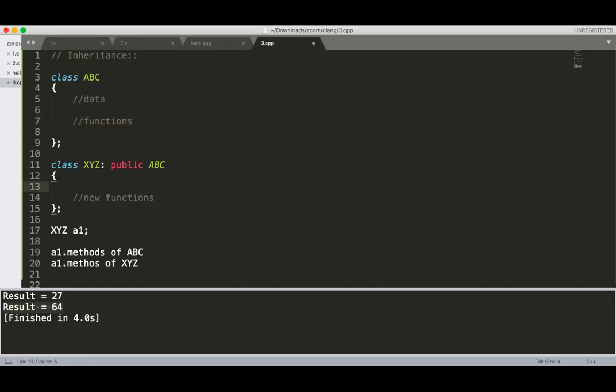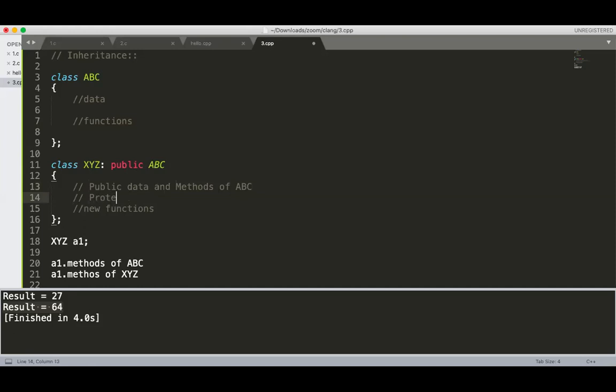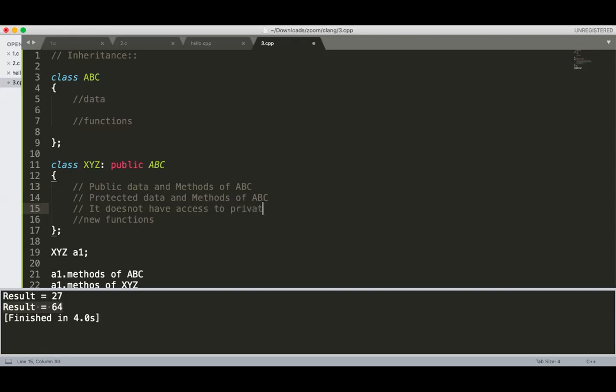So here, the XYZ contains the public data and the methods or functions of ABC, and again it contains the protected data and methods of ABC, and it does not have access to the private data and methods of ABC. Getting? These 3 points are very, very important.